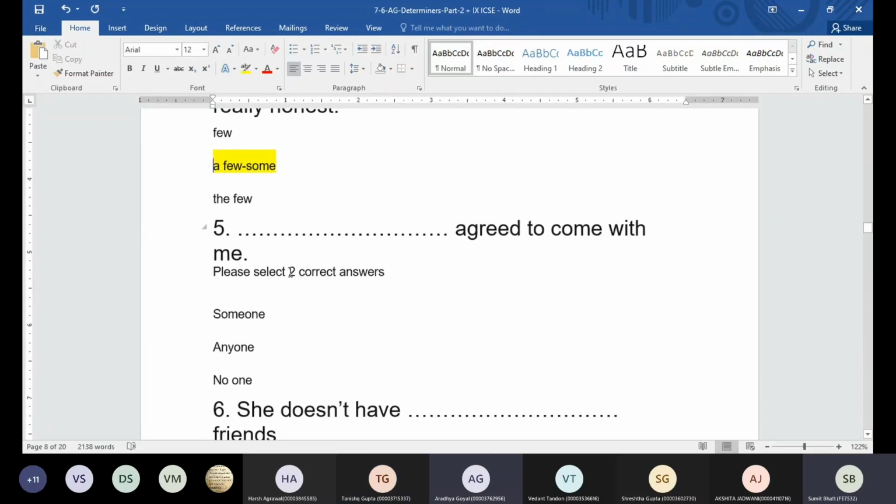Now we have dash agreed to come with me. You can go for two of the correct answers. No one and someone. Yes, someone. Okay, the sentence is positive, guys. That's the reason we cannot go for anyone.